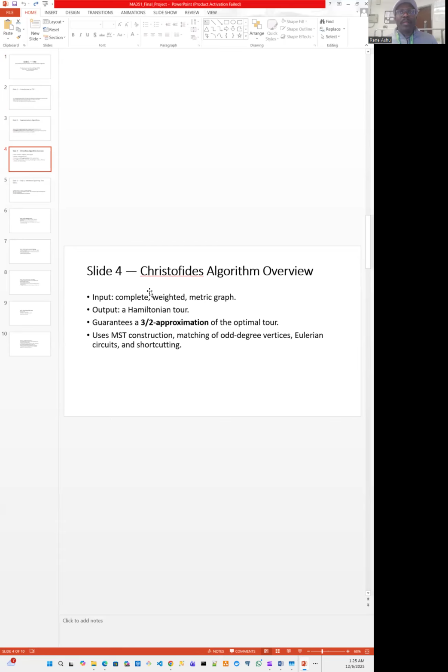So after you found your minimal spanning tree, some of the vertices will have odd degrees, some will have even degrees. You cannot find a Eulerian circuit if the vertices exist with odd degrees. So you have to find some kind of way to make all those vertices to have even degrees. So what we do is we take every odd degree vertex and we pair it with another odd degree vertex.